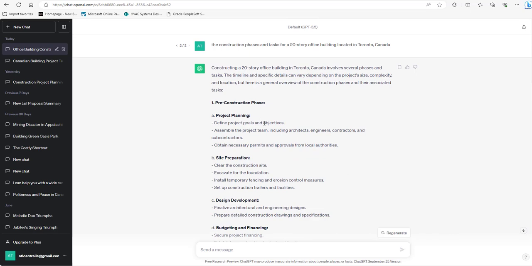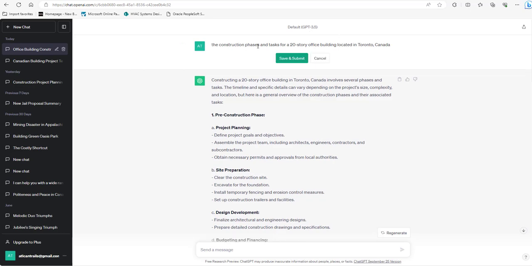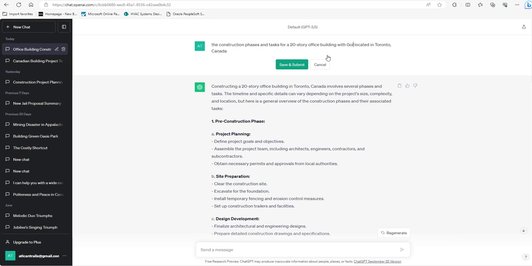If you get into something really technical, like this gold LEED standard stuff, that might require more work. Let's even try that. Let's put this in: the construction phases and tasks for a 20-story office building with gold LEED certification.